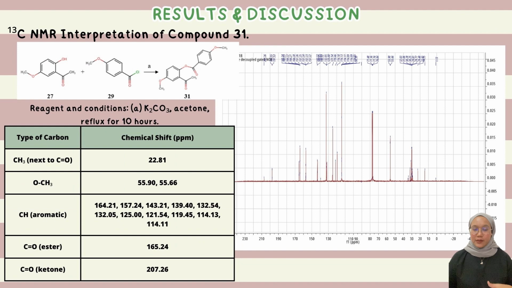For the carbon 13 NMR spectra, the result shows that the CH3 peak at 22.81 indicates that compound 33 was not formed. The peaks at 55.90 ppm and 55.66 ppm were observed to be the aliphatic methoxy carbon groups. Carbonyl ketone was present at 207.26 ppm and carbonyl ester at 165.24 ppm. Furthermore, all the peaks for the 12 aromatic carbons of compound 31 are present in the range of 164.21 ppm until 114.11 ppm.